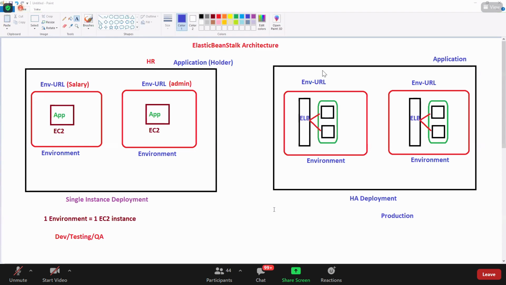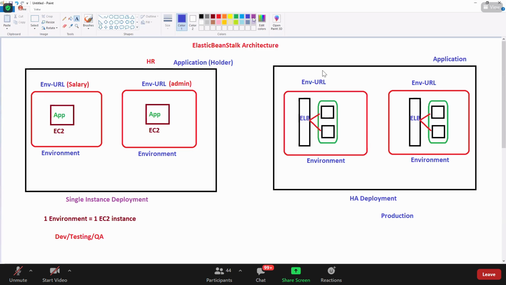Make sense, guys? So in Beanstalk, what you need to create is first an application, and inside that you can create an environment URL, and inside the URL you have your actual website or application running. And it is all about configurations. So how good the configurations you have given, Beanstalk will do everything by itself, and it'll give the URL to you.